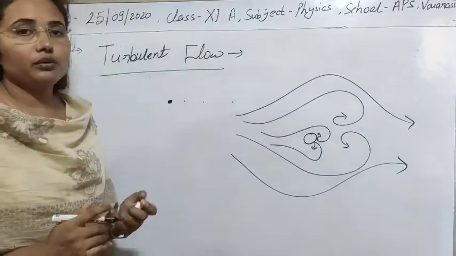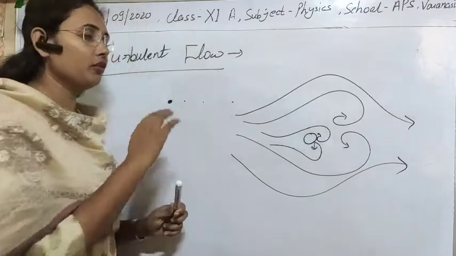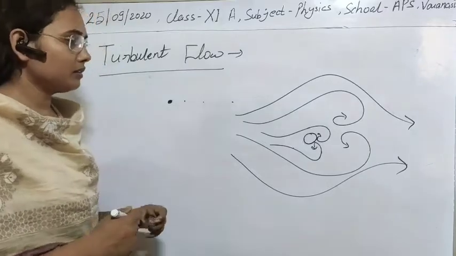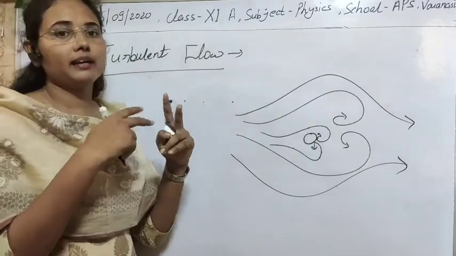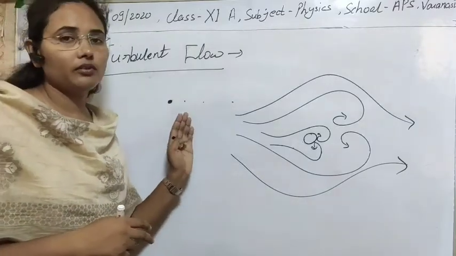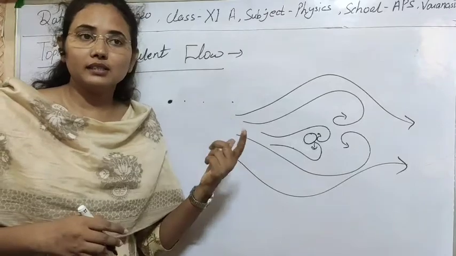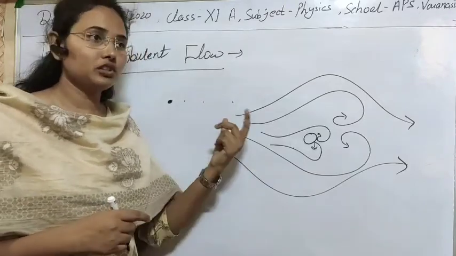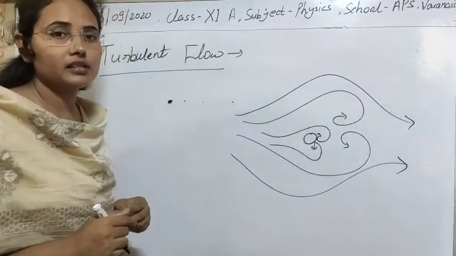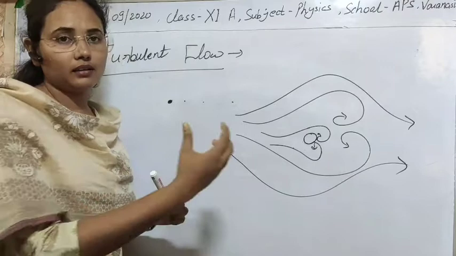In laminar flow, you know that it is also a streamline flow, only the fluid flows in layers, and no two streamlines can cut each other. But in turbulent flow, the direction of velocity of particles is changing continuously with time, and due to the change in velocity they can cut each other, definitely disturb each other, and there will be the production of eddies in the fluid.